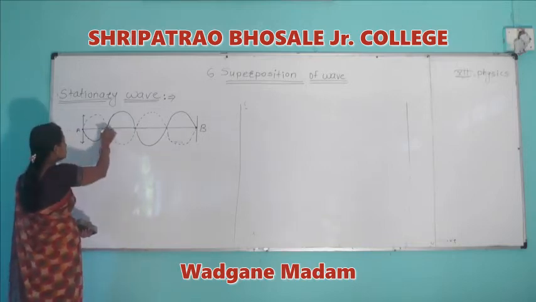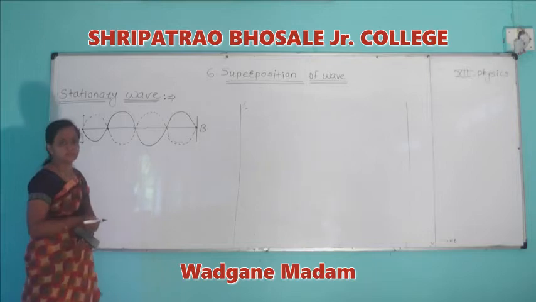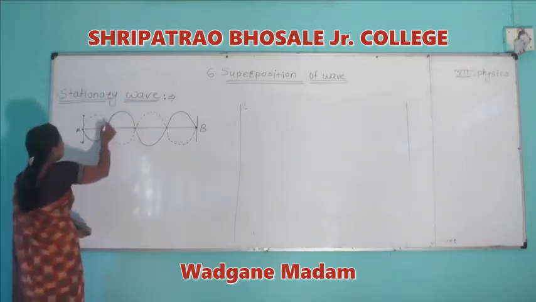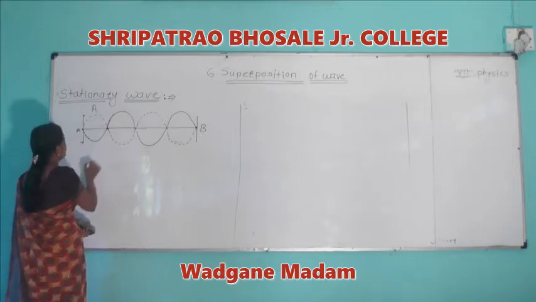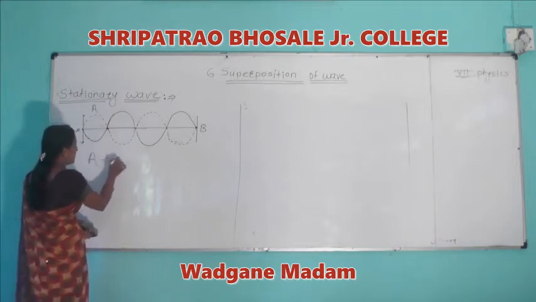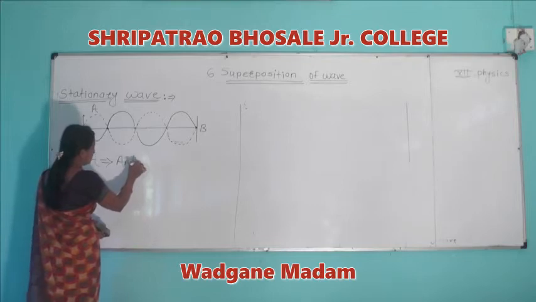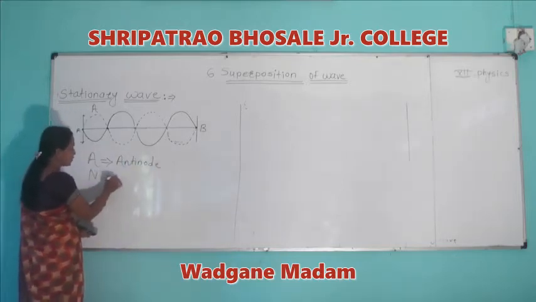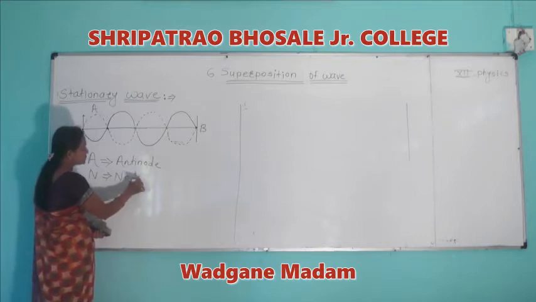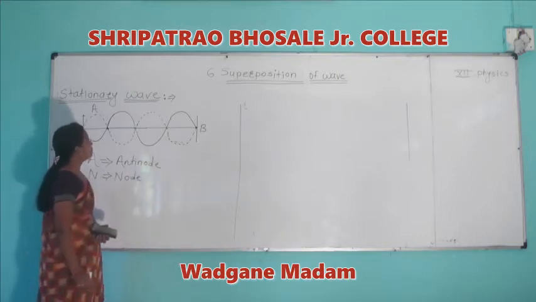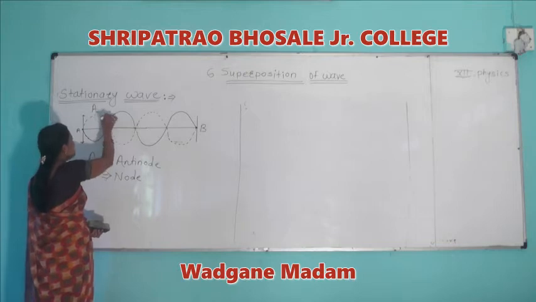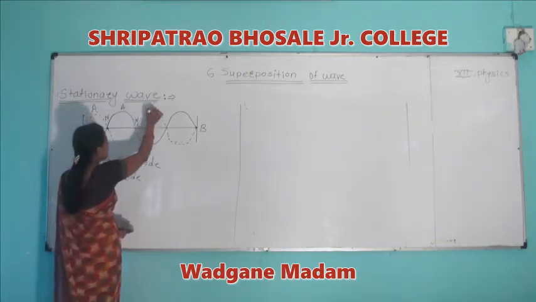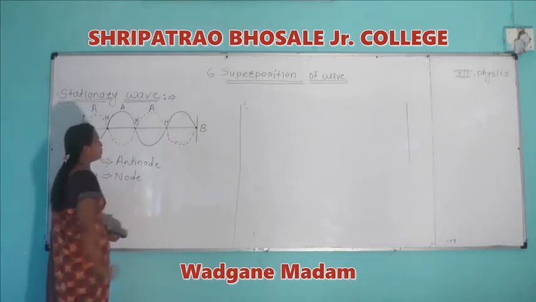During the formation of a stationary wave, there are some points at which particles vibrate with maximum amplitude, called antinodes. And there are some points at which particles vibrate with zero amplitude, called nodes. These nodes and antinodes are produced alternately.